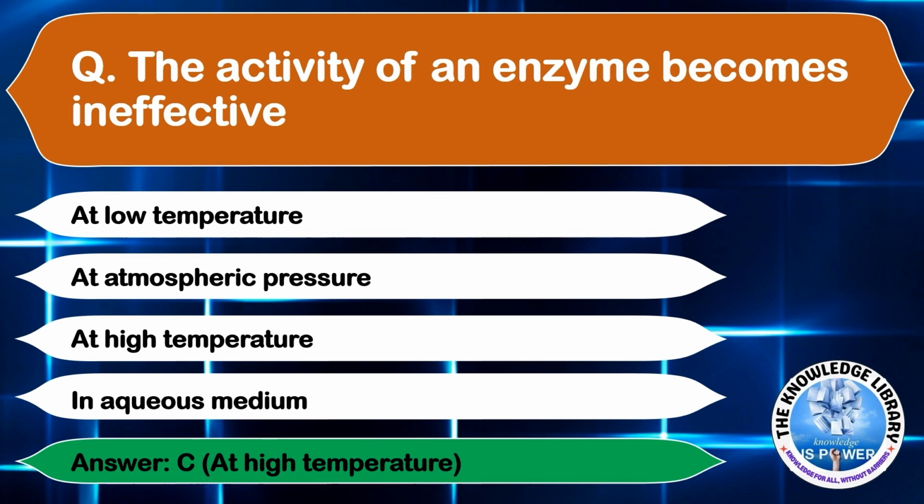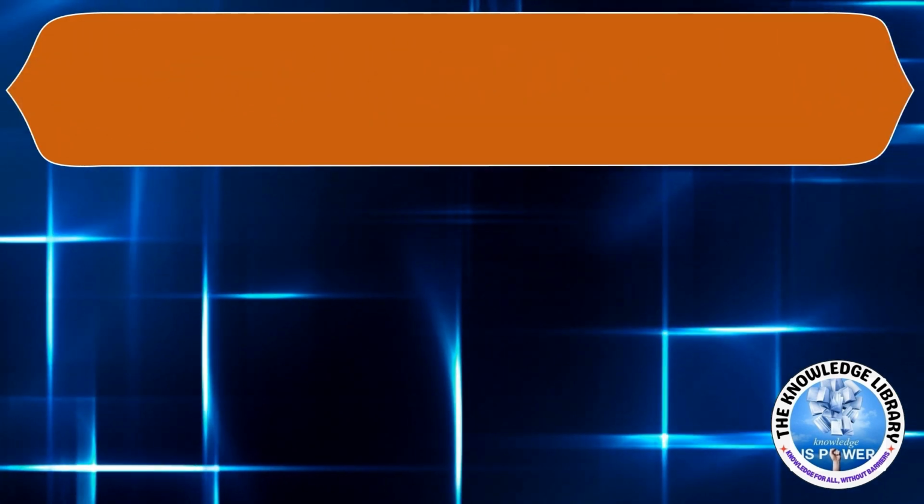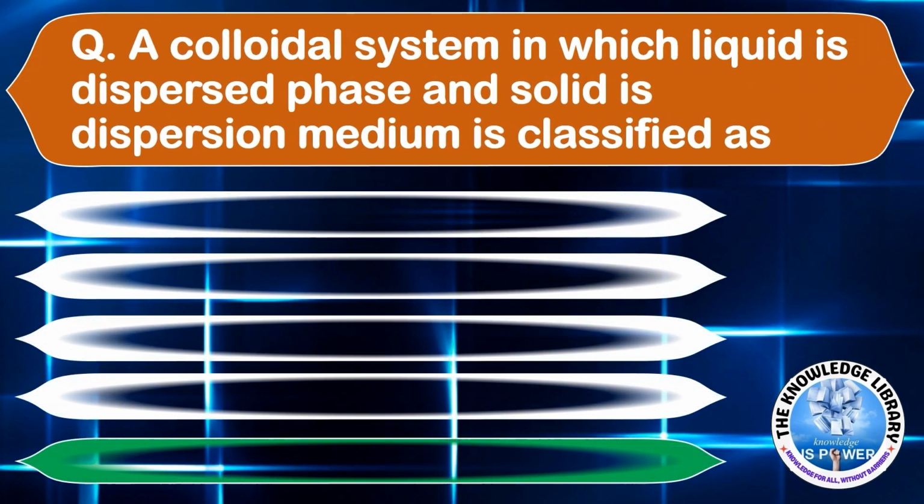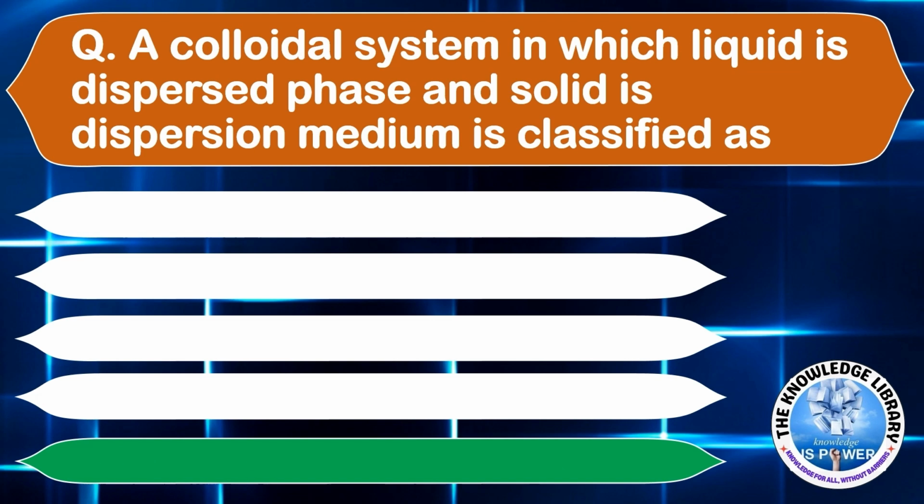Moving on to the next question. A colloidal system in which liquid is the dispersed phase and solid is the dispersion medium is classified as option A, gel. Option B, sol. Option C, emulsion. Or option D, aerosol. The correct answer is option A, gel.